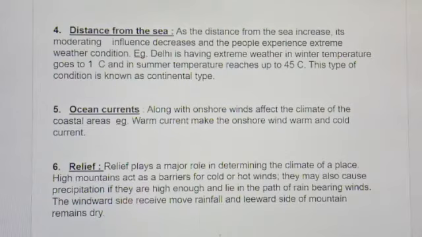Next most important feature is relief. Relief plays a very important role in determining the climate of a place. High mountains act as a barrier for cold and hot winds. They may also cause precipitation. If they are high enough and lie in the path of rain-bearing wind, the windward side receives more rainfall and the leeward side remains dry.